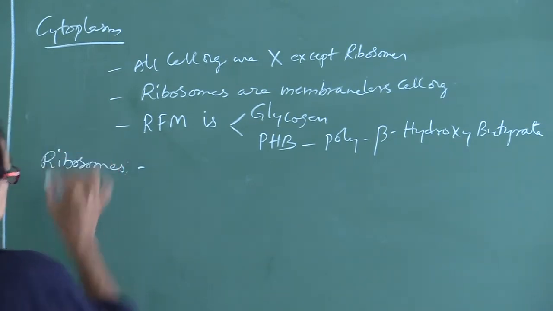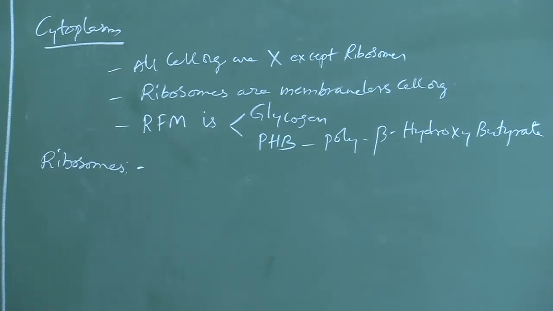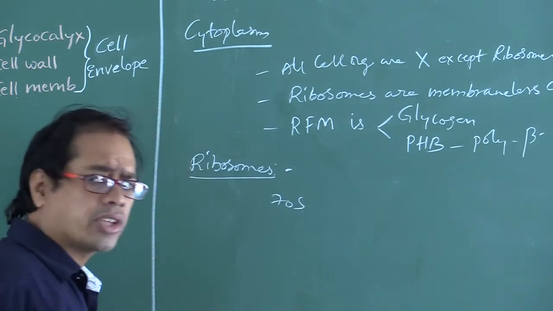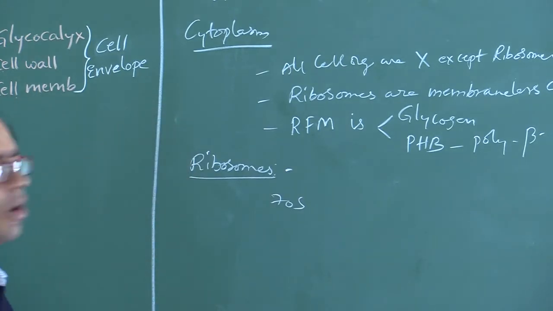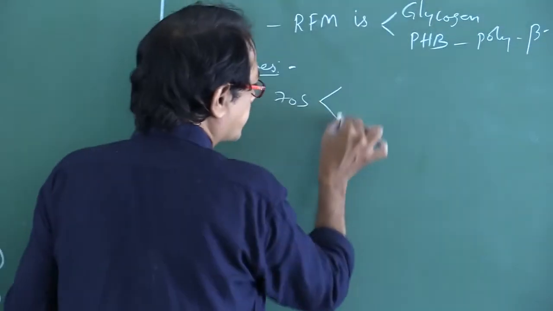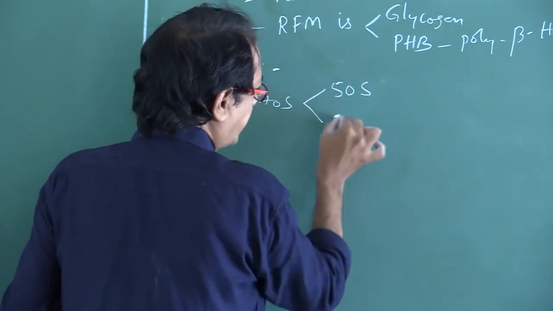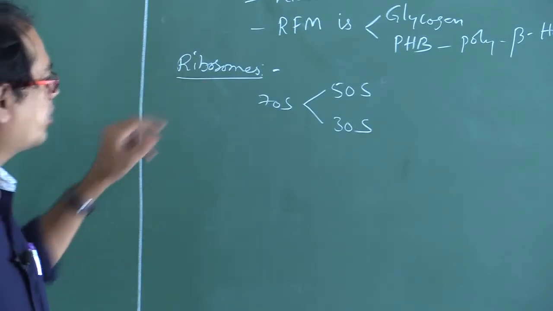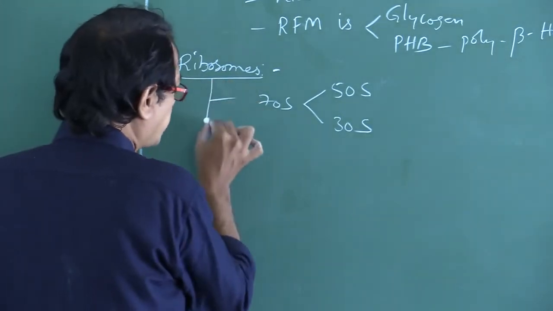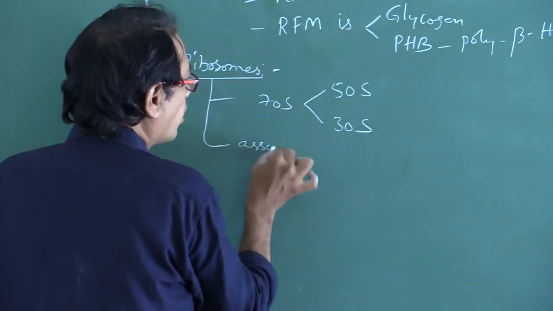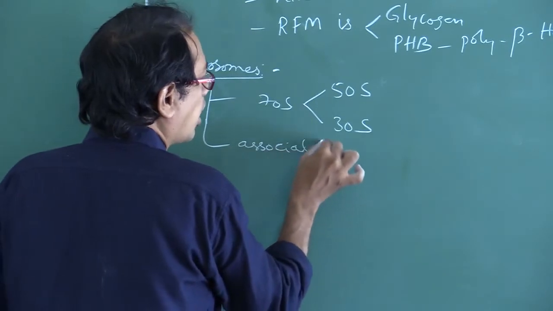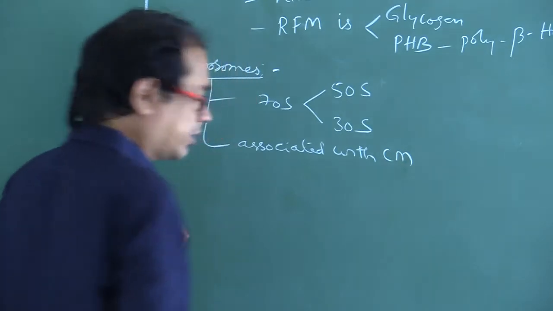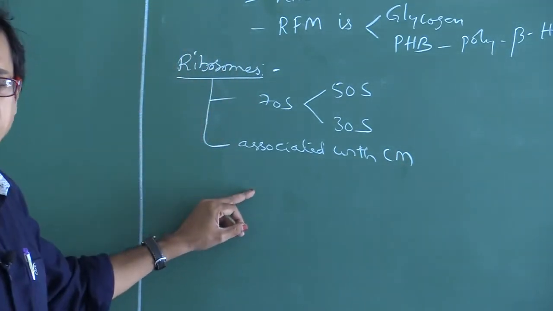Next, another part, that is ribosomes. What type of ribosomes do you find? In bacteria, 70S type of ribosomes are found. What are the subunits? That is 50S and 30S. Where do you find these ribosomes? These ribosomes are associated with the cell membrane. This is the textbook point, my dear students.